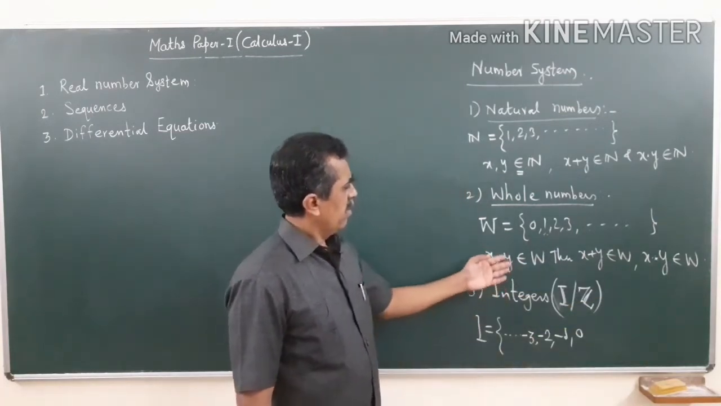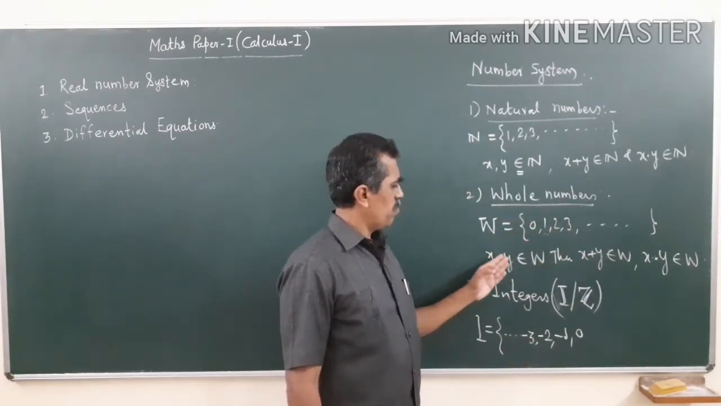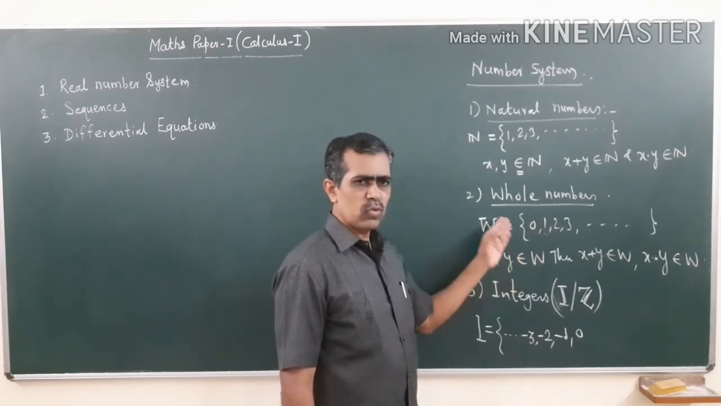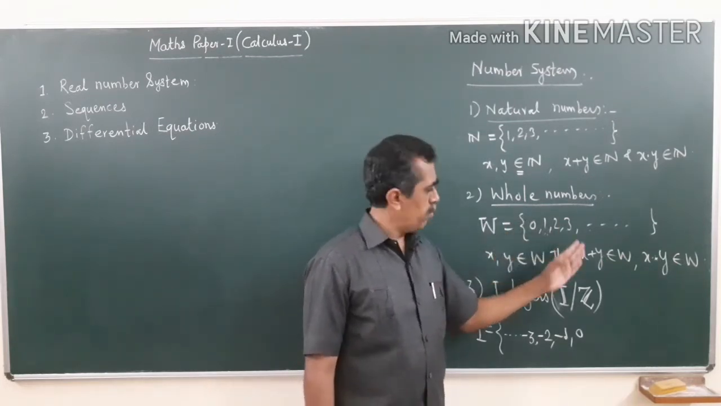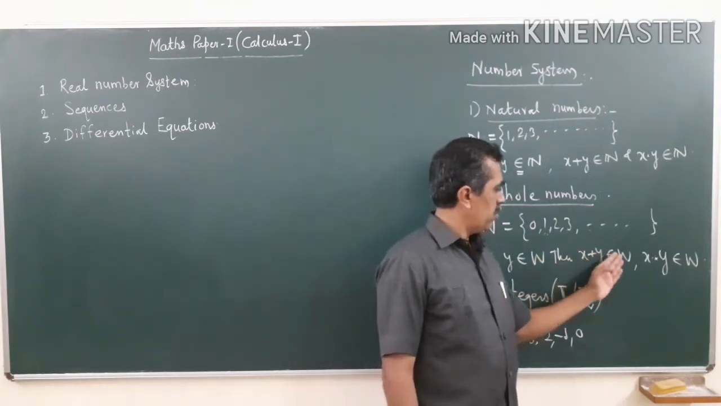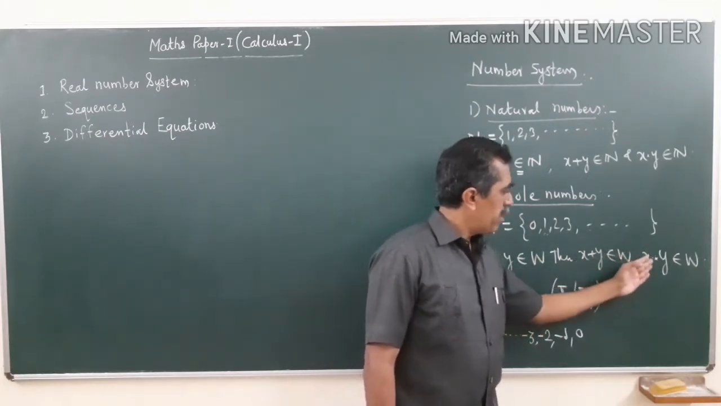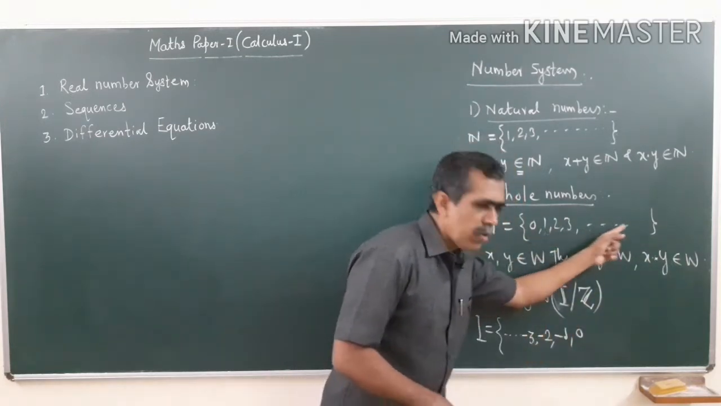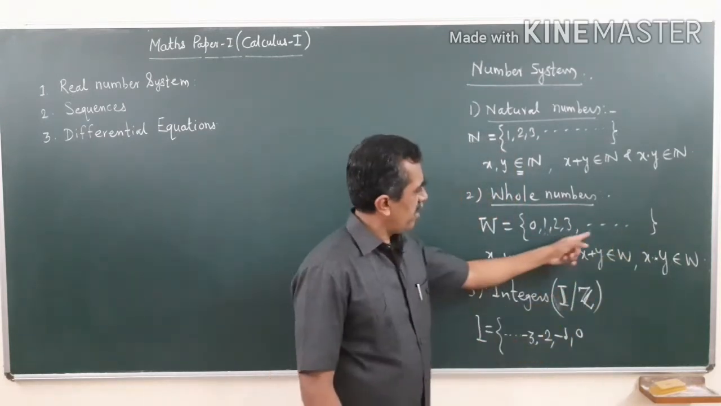Now again, if you take any two members x and y, if x comma y belongs to W, means x and y are any two whole numbers, then again their addition or sum and product of any two members is again a whole number from this collection. This is again an infinite collection.